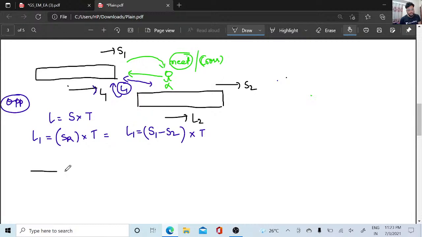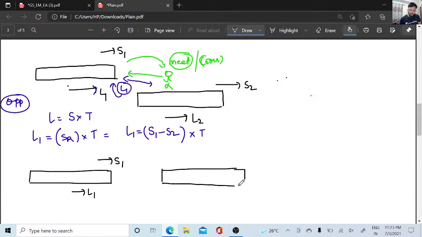So there is a train which is going with the speed S1. Length is L1. There is a platform or bridge, and the length of this platform is LP. There is a person who is sitting on this platform.